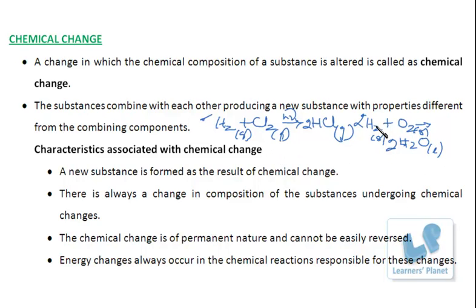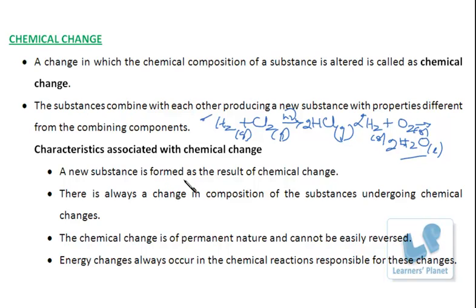Hydrogen gas is combustible, oxygen gas supports combustion, but water doesn't support combustion. So in a chemical change, what happens? The substances combine and produce a new substance with an entirely different set of properties. Right?